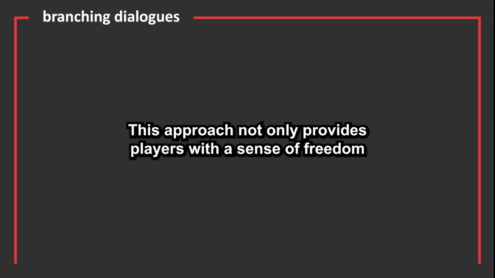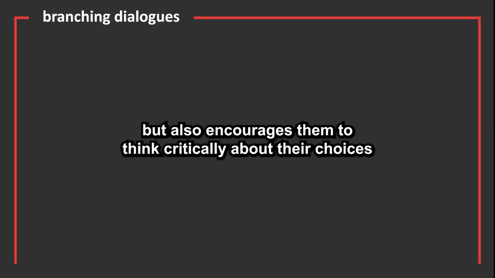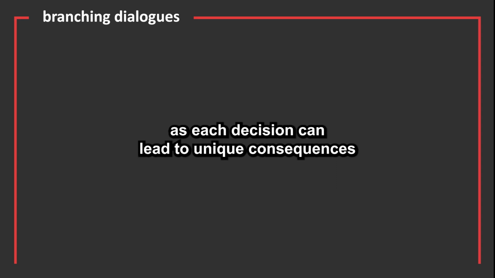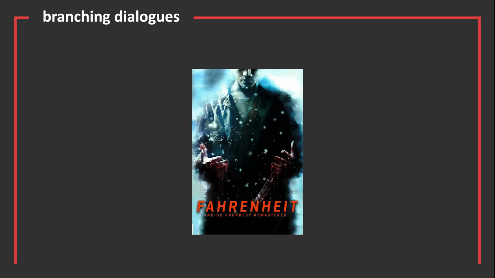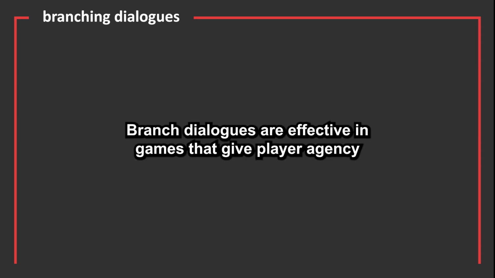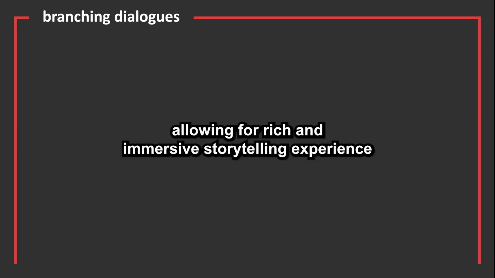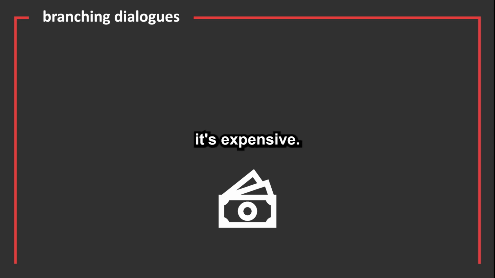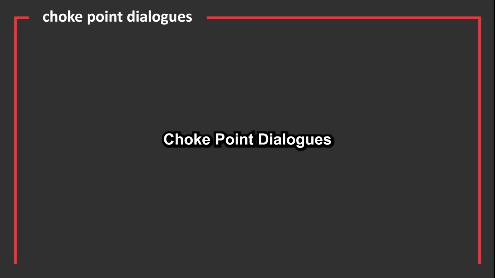This approach not only provides players with a sense of freedom, but also encourages them to think critically about their choices, as each decision can lead to unique consequences. Games like Fahrenheit are designed with this type of dialogue system. Branch dialogues are effective in games that give players agency, allowing for a rich and immersive storytelling experience. And also, it's expensive.